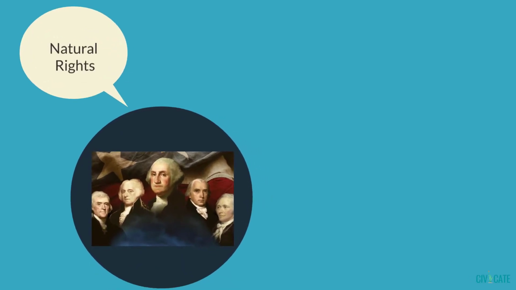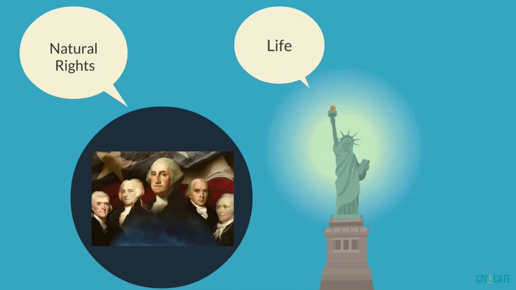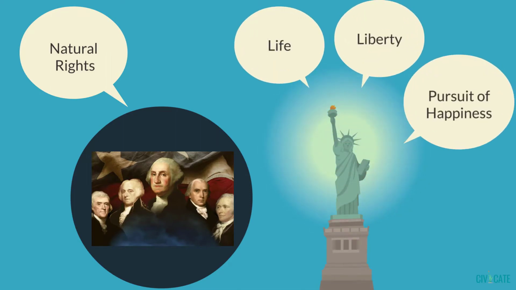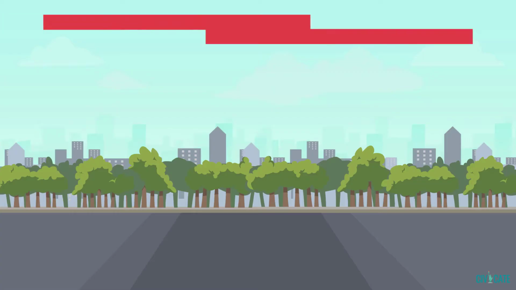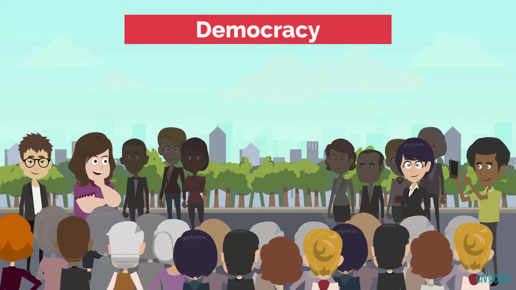The first is the idea of natural rights, that all people are created equal, entitled to life, liberty, and the pursuit of happiness. This idea came from a philosopher named John Locke, and our founders wrote it into the Declaration of Independence. Democracy means government by the people.